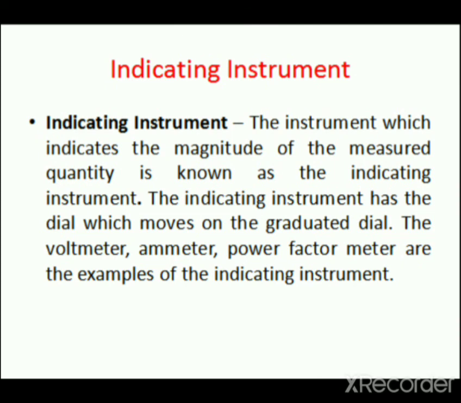So in indicating instrument, the instrument which indicates the magnitude of the measured quantity is known as the indicating instrument. The indicating instrument has the pointer which moves on the graduated dial. The voltmeter, ammeter, power factor meter are some examples of the indicating instrument.